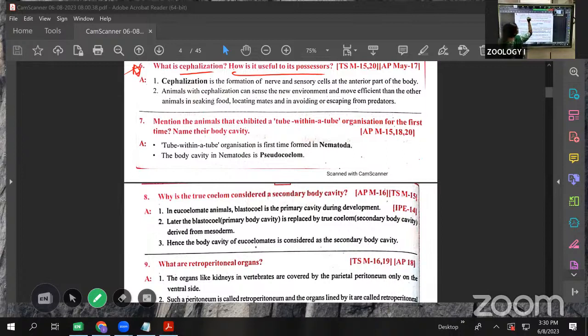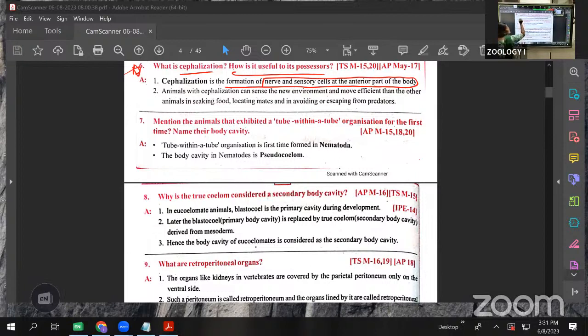Cephalization is the formation of nerve and sensory cells at the anterior part of the body. Anterior part of the body means inside of the head. Which ones are formed? The nerve and sensory cells at the anterior part of the body. That is called cephalization.